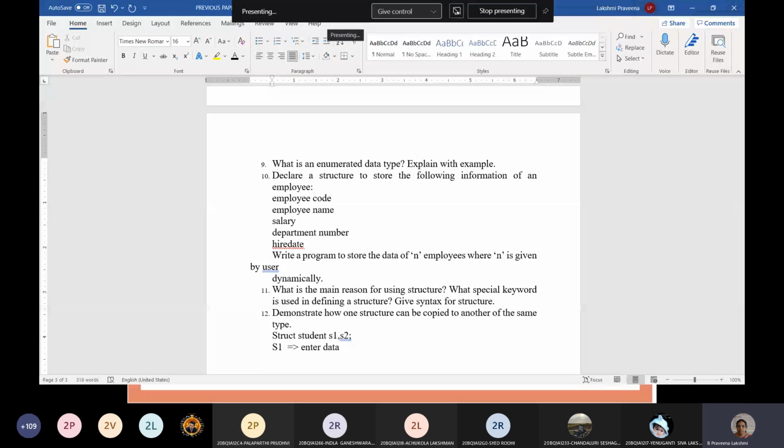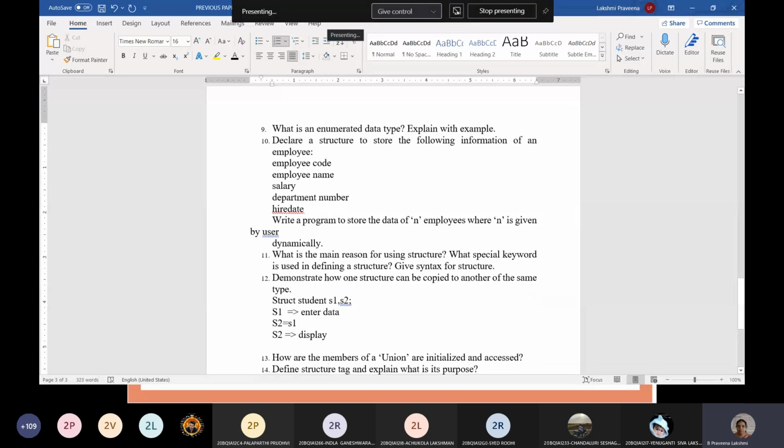You need to enter the data for S1. Then S2 equals S1. That's copying one structure into another structure. We don't require any other code to copy the structure. Just make an assignment, then display S2. So you just printf and display the variables one by one in the S2 structure. This is copying one structure into another structure.